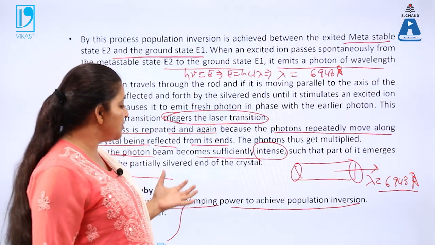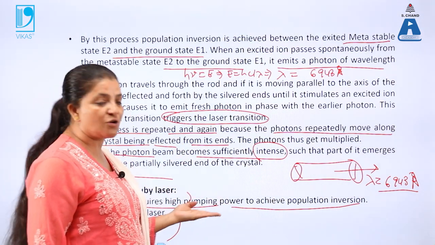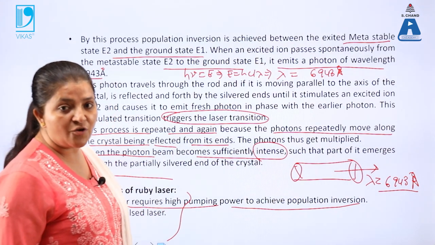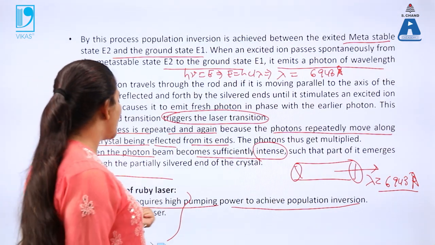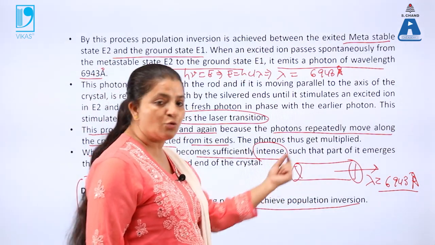For example, it is easy to move the atom from ground state to the excited state in the helium neon laser. But here the crystal is in solid state form, so population inversion is very difficult to achieve.